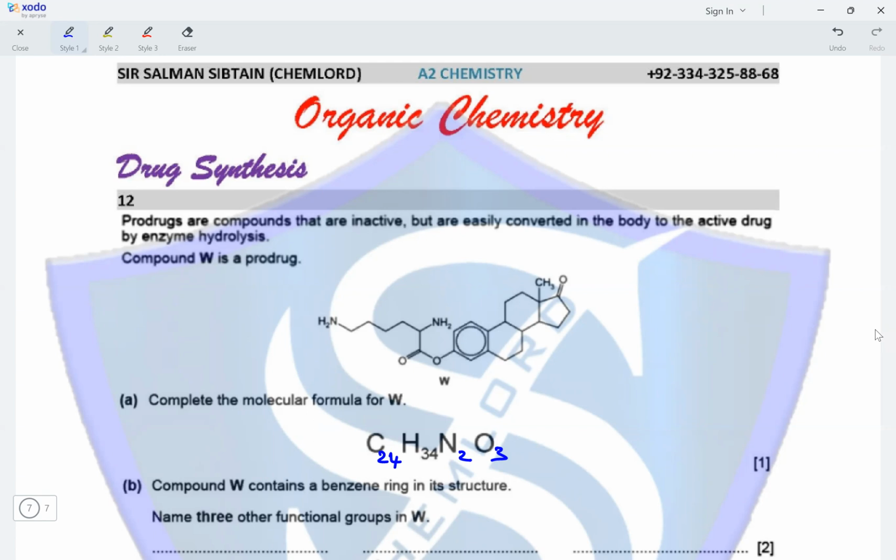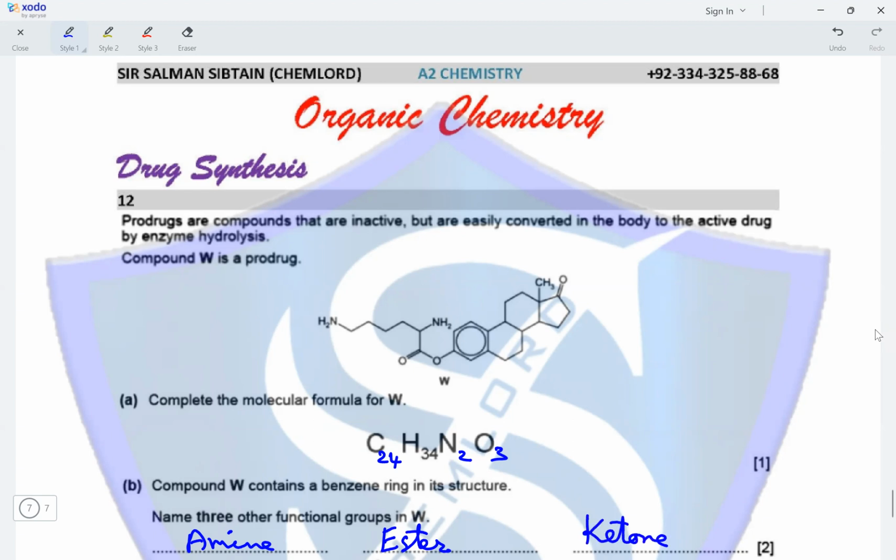Compound W contains a benzene ring in its structure. Name three other functional groups in W. Starting from left, we can see an amine group, the NH2 group. Then we have the NH2 group attached to an ester group. So we've got two amine groups, an ester group, and moving on till the end of the molecule, the last cyclic structure has a double bond O present on it, which is a ketone group.